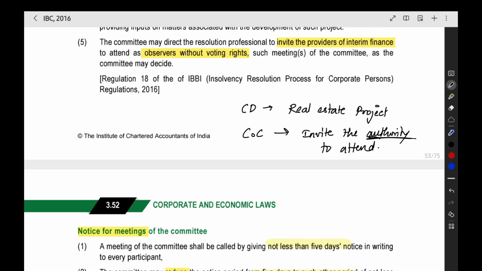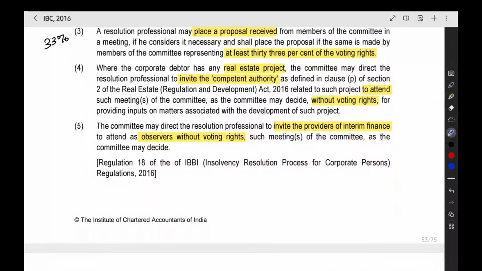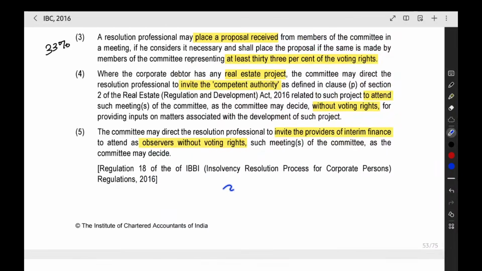The authority will not have any right to vote or any other rights. They can just attend the meeting. So like that we can invite the persons. For a real estate project they might have some doubt, like that they want to clarify, or just for any other purpose they want to invite the authority. Now this committee of creditors will direct the resolution professional to invite the authority. They will give the invitation through the resolution professional only.